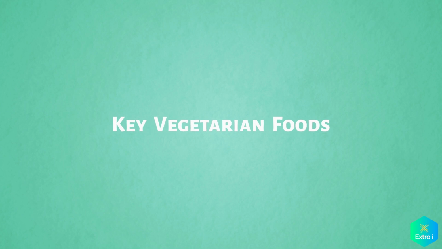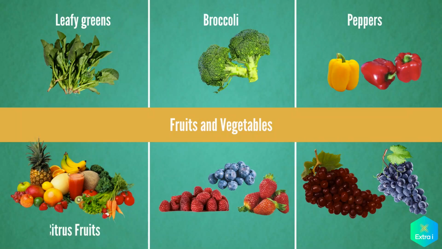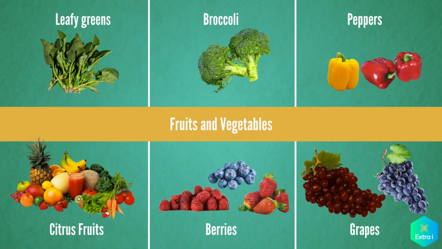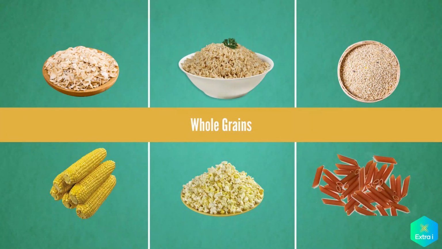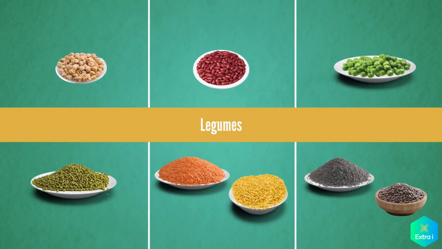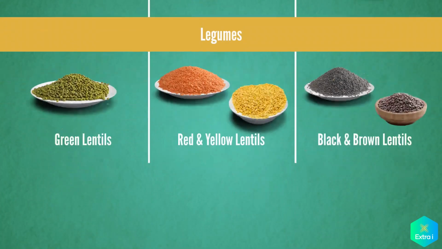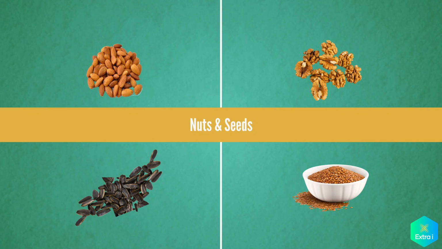Key foods to eat as part of the vegetarian diet are: fruits and vegetables. A diverse range of fruits and vegetables form the base of this diet. Whole grains, such as brown rice, oats, barley, and whole wheat products. Legumes, such as beans, lentils, chickpeas, peas, and other legumes for protein and fiber. Nuts and seeds, such as almonds, walnuts, sunflower seeds, and flax seeds for healthy fats and protein.